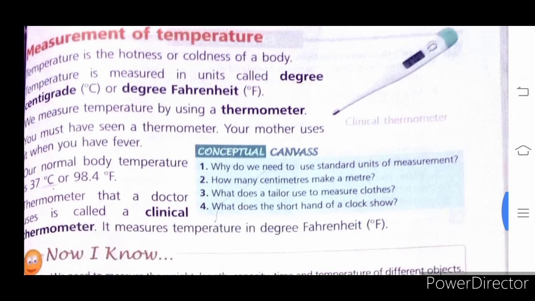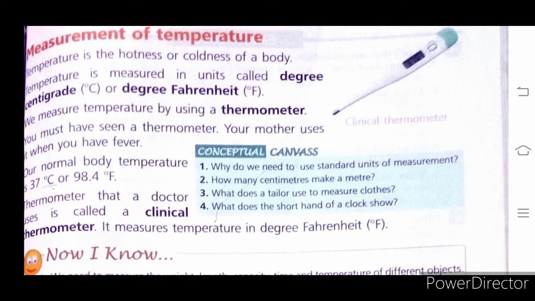We measure temperature by using a thermometer. You usually know, children, when you are having fever, then your body temperature is measured by your elders using a thermometer. We must have seen a thermometer.